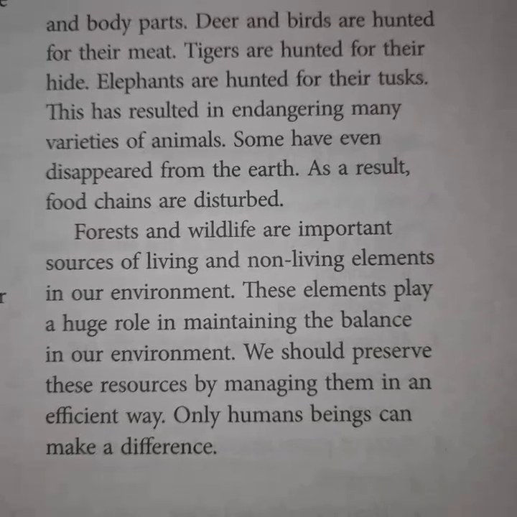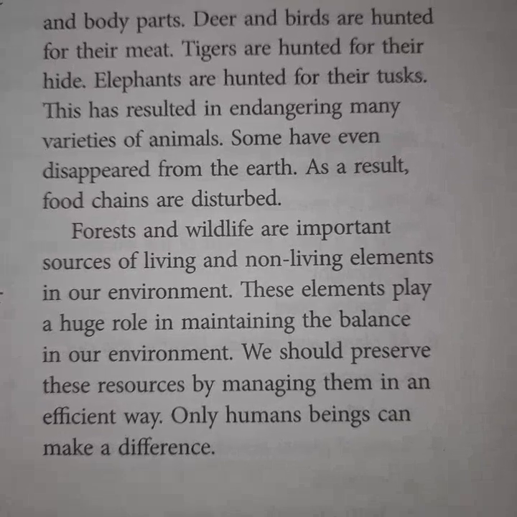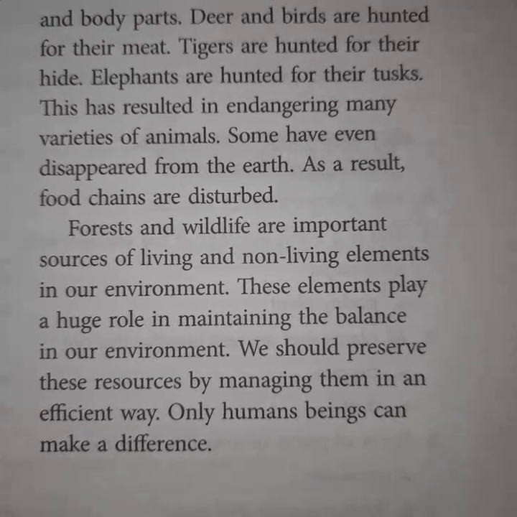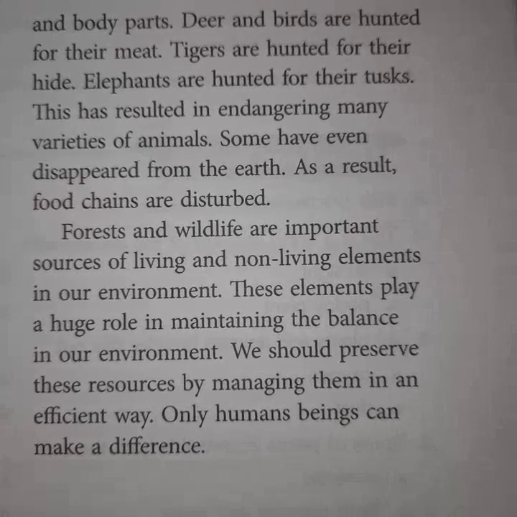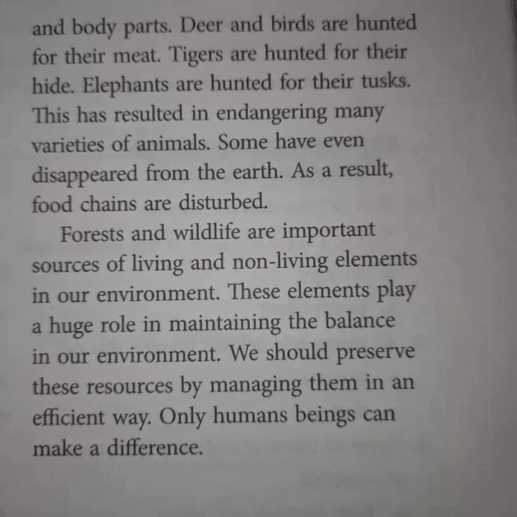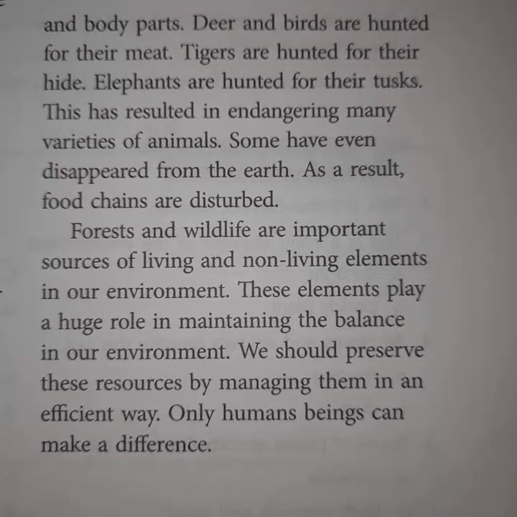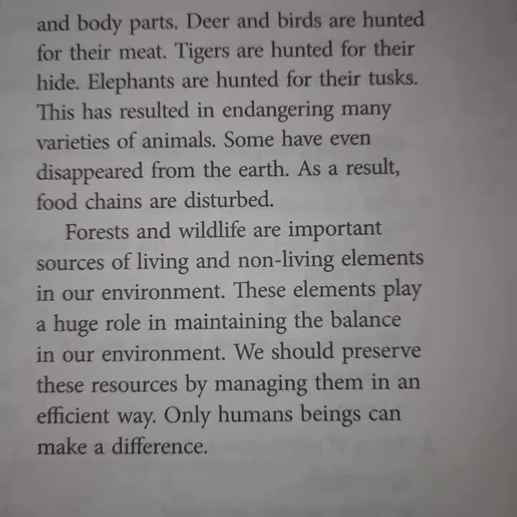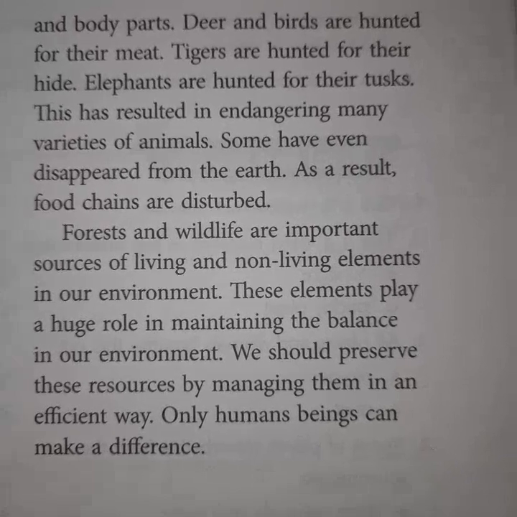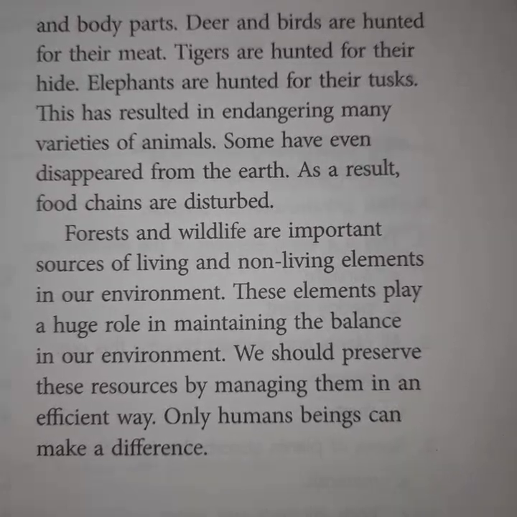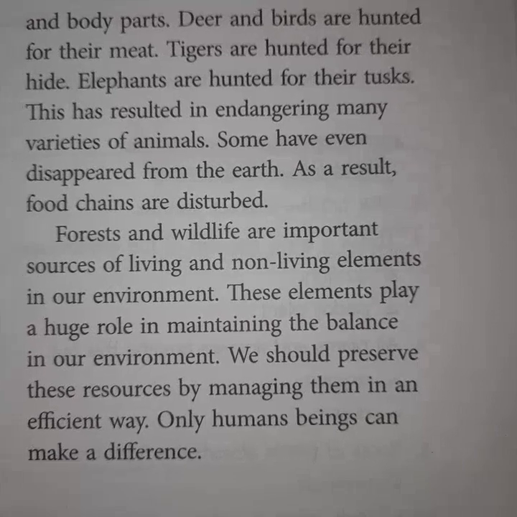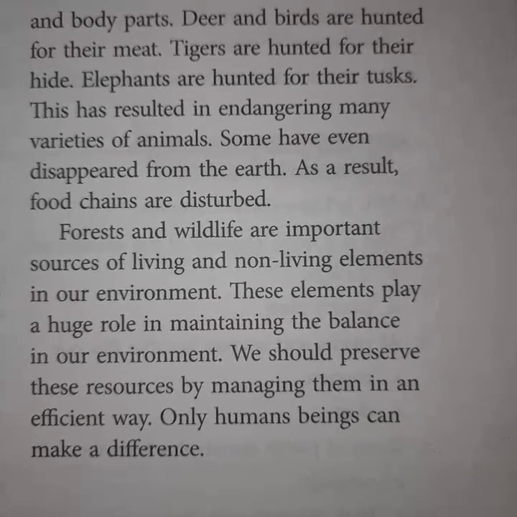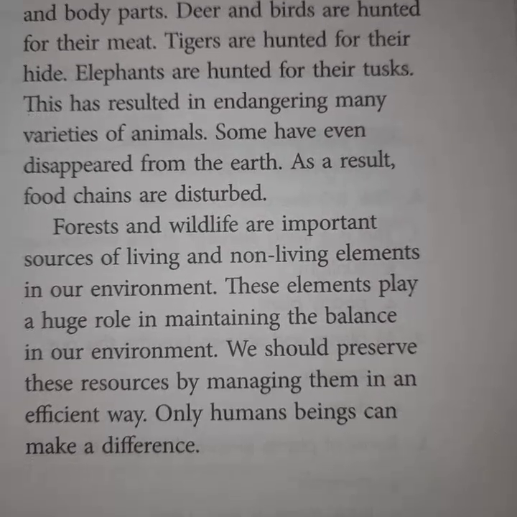Okay, so this has resulted in endangering many varieties of animals. Endangering means a tremendous or large decrease in the number of animals. Okay, that is called endangering animals. Some have even disappeared from the earth. As a result, food chains are disturbed as well as the environment, and there is no balance. There will be an imbalance in nature.